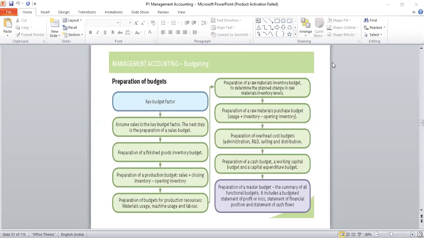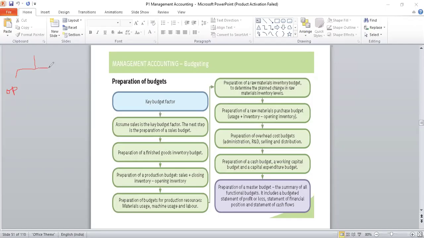Then I told you that there are two different types of budgets. The first one talks about what is the operating budget. So all that what we have discussed just now, they come under operating budgets.